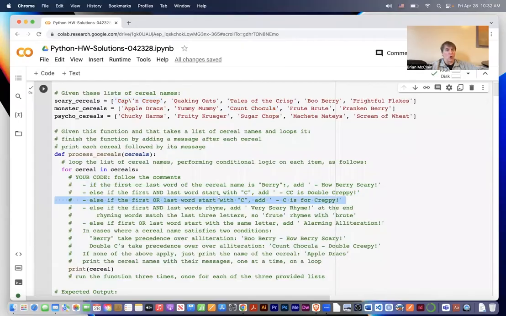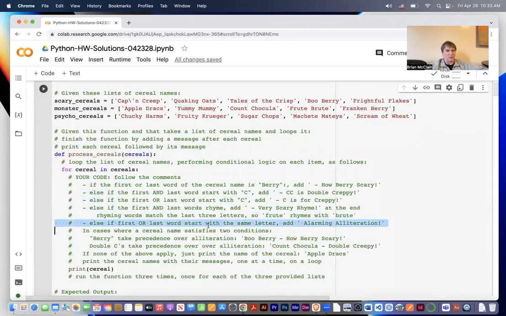Else, if the first or last word start with C, we're going to add C is for creepy. So that would be where there's just the one C, Tales of the Crisp, Chucky Harms. Else, if the first and last words rhyme, we're going to add very scary rhyme to the end. So Fruit Brute rhyme and Yummy Mummy rhyme. Now, how do you determine a rhyme? For the purposes of this exercise, if the last 3 letters of the words are the same, it rhymes. So fruit and brute, F-R-U-T-E, and B-R-U-T-E, they rhyme. So does yummy and mummy.